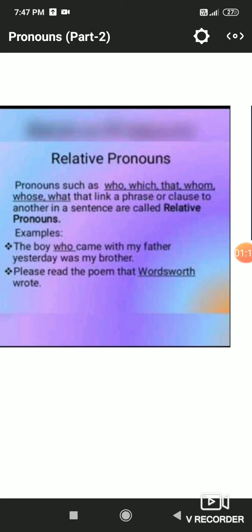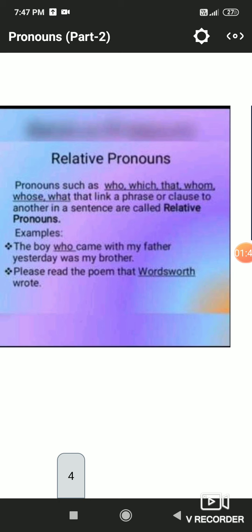Here do not get confused with the WH family words who, which, whom, whose. They are not indicating any question here. They are doing the job of relating a noun or pronoun with the remaining part of the sentence. So here they are working as relative pronoun. Look at the example. The boy who came with my father yesterday was my brother. Here the word who is relating the boy with the remaining part of the sentence. So here it is working as relative pronoun.